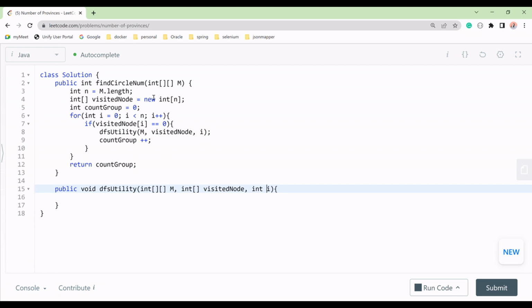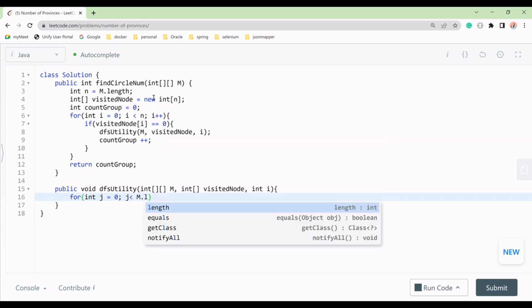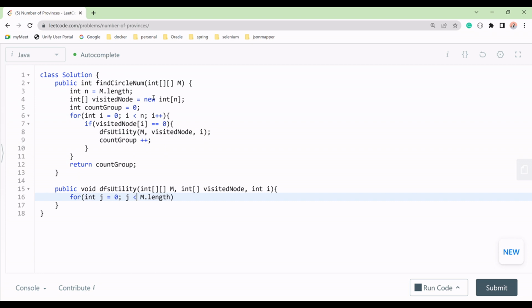Int, right? Now we have everything here. Now what will we do? We will start for all the nodes again. We will go to int j equal to 0 for all i, and j will go to its maximum length, m dot length, for all its nodes.